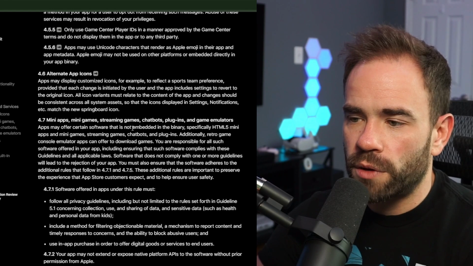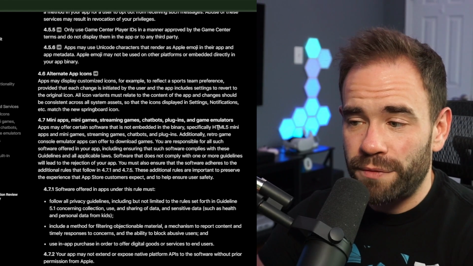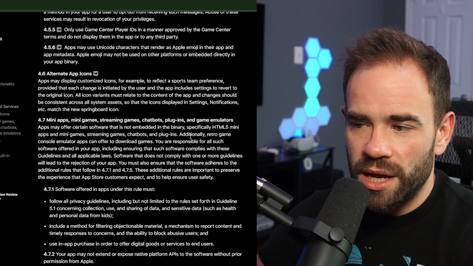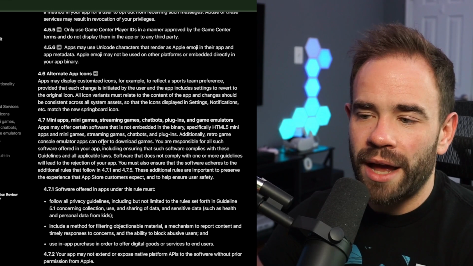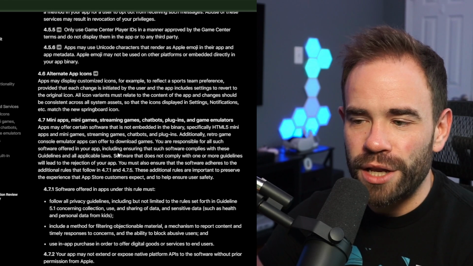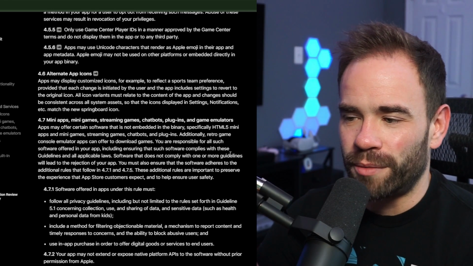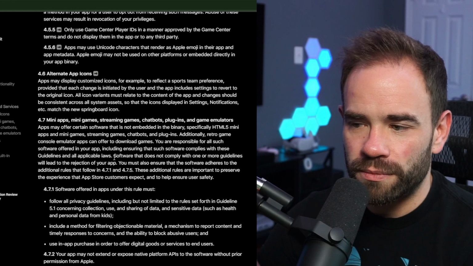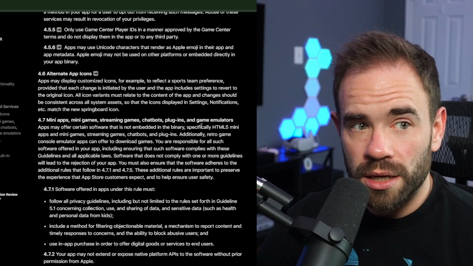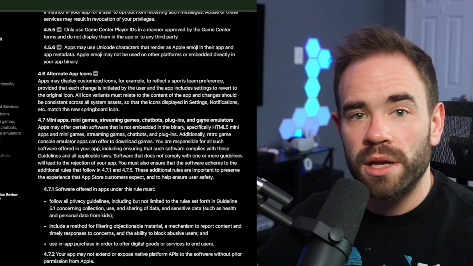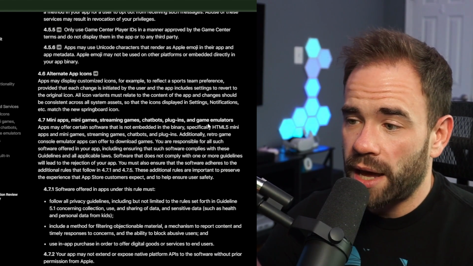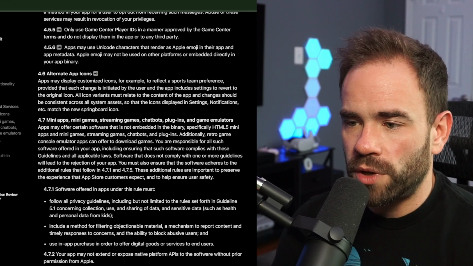They say apps may offer certain software that is not embedded in the binary, specifically HTML5 mini apps and mini games, streaming games, chatbots, and plugins. Additionally, retro game console emulator apps can offer to download games. You are responsible for all such software offered in your app, including ensuring that such software complies with these guidelines and applicable laws. So the idea here is, yes, you can technically submit an application that would be an emulator for, we'll say, a GameCube, so the Dolphin emulator, just as an example. You could have that dropped right in there, and it'll be approved, and you're off and running.